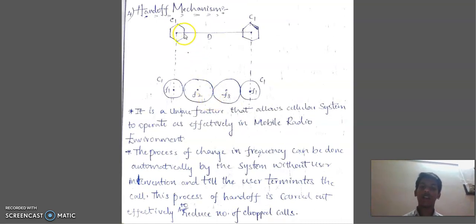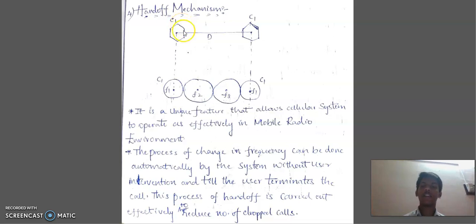Next, coming to the handoff mechanism. Before discussing the handoff mechanism, let us see how a call continues in a conventional telephone system. Suppose a customer initiates a call in one geographical location, and when he moves to another geographical location, the call may be dropped due to the limited service area or some other problems.